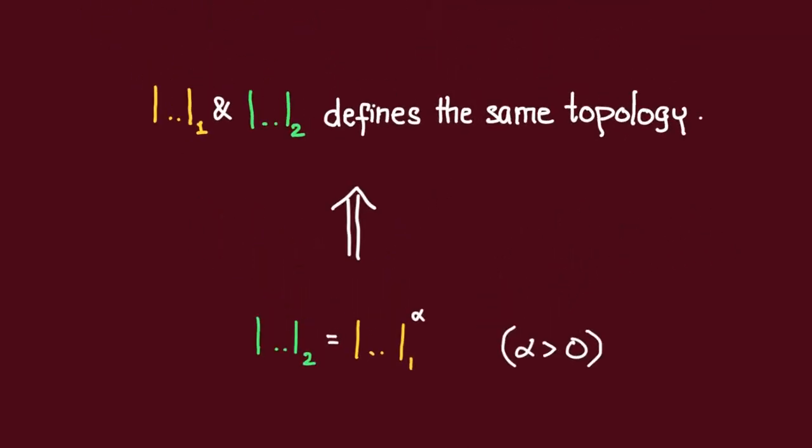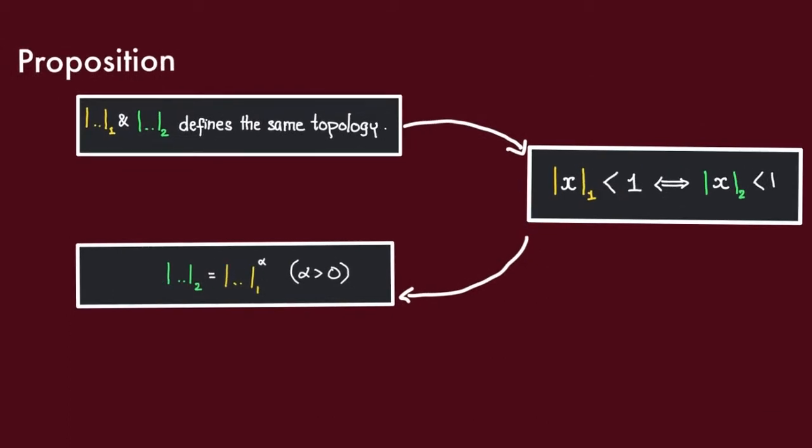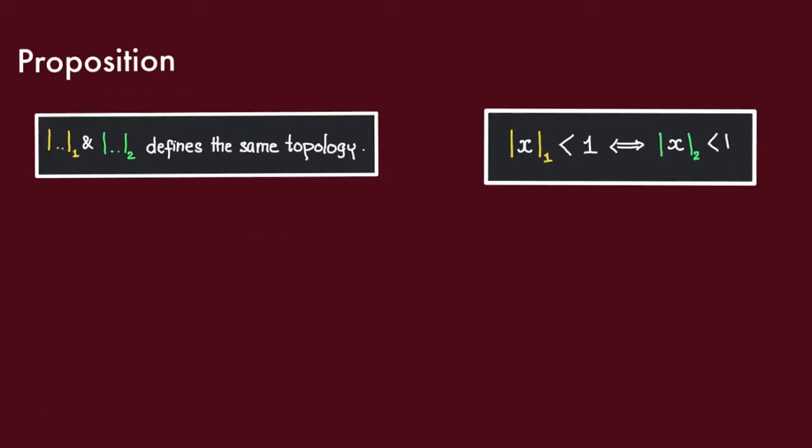Of course, now we can't resist but ask, is the converse true? Is it true that if two absolute values define the same topology, then they must be powers of one another? The good news is, this turns out to be true. So let us prove this now. We'll do so by first showing that if these two absolute values define the same topology, then their unit balls at the origin must contain each other. After that, we'll show that this must imply that one of the absolute values must be a power of the other one. So let us first show this implication.